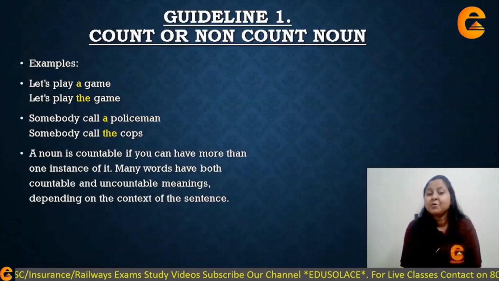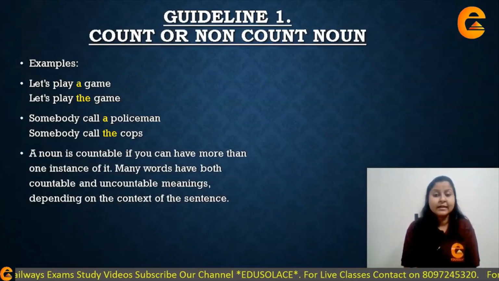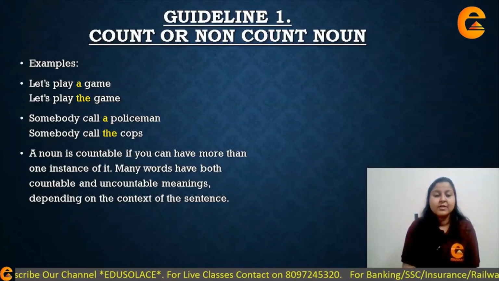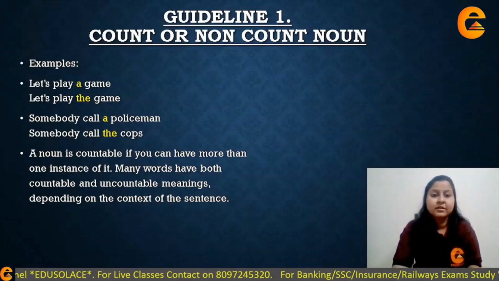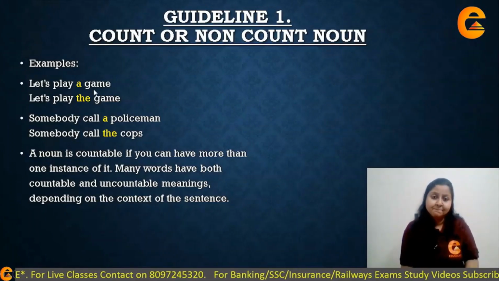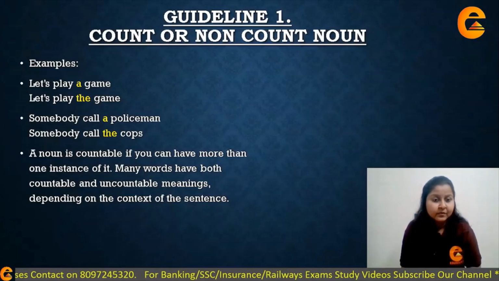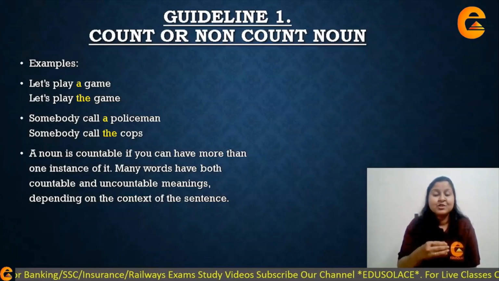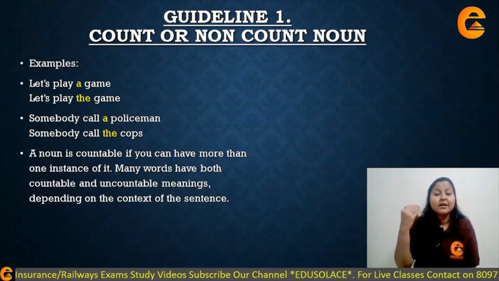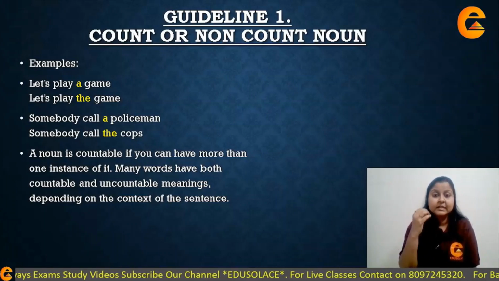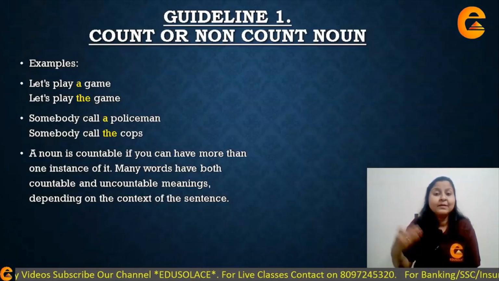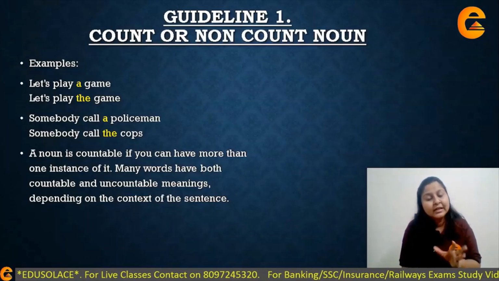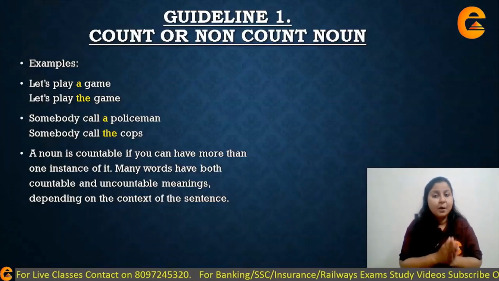So a noun is countable if you can have more than one instance of it. Let's say the example given right here, a game. I can have more than one game. So if you have anything which is countable, that means which you can actually physically count and which is happening more than one instance, in that case you will categorize it as a countable noun.